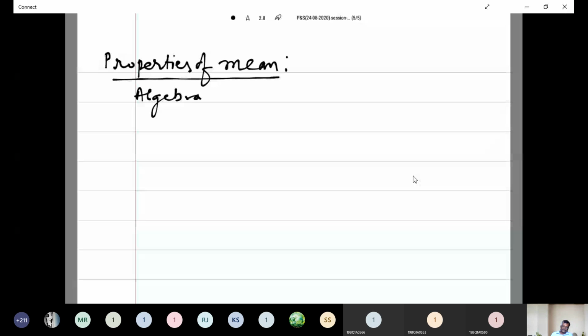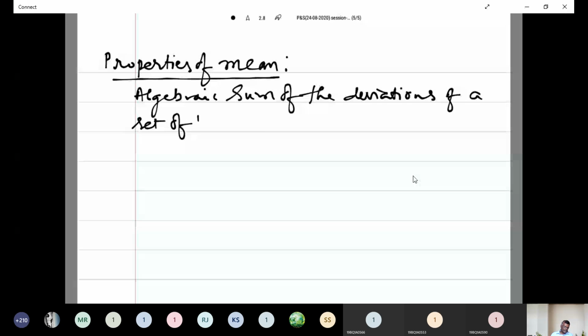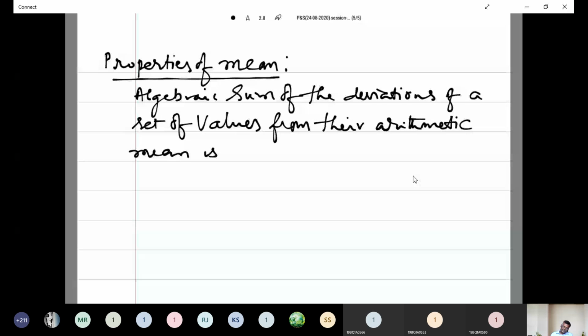Algebraic sum of the deviations of a set of values from their arithmetic mean is 0. This is the first point.